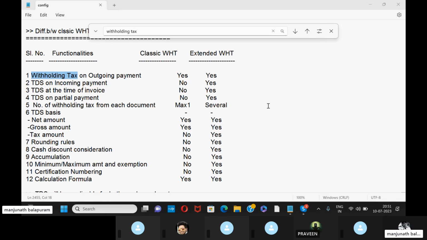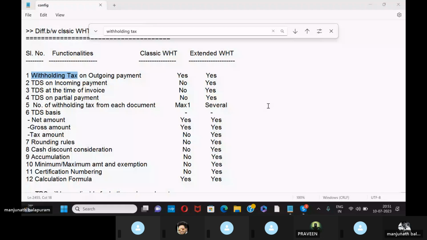The fourth one is TDS on partial payment. It does not work in classic withholding tax, but it is applicable in extended withholding tax. What is the number of withholding taxes for each document? In classic withholding tax, only one maximum, and in extended withholding tax, many. And coming to the calculation of the TDS basis, net amount and gross amount are applicable for both, classic withholding tax as well as extended withholding tax. But tax amount, we can't calculate in classic withholding tax, but we can calculate in extended withholding tax.